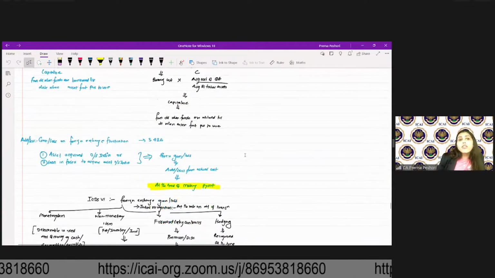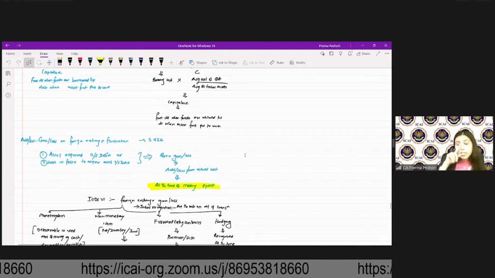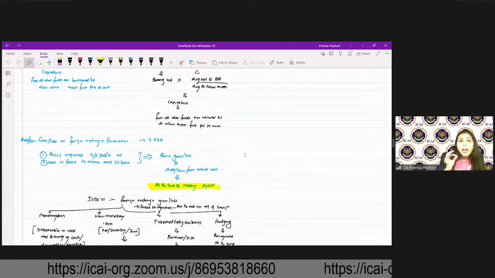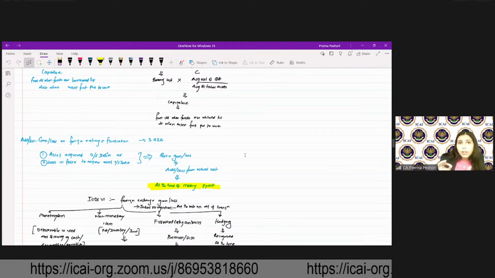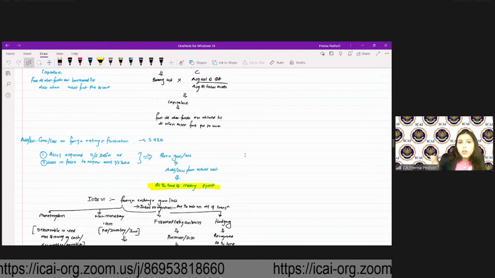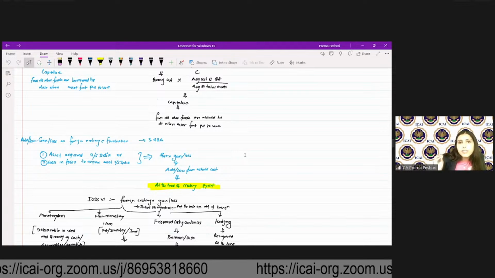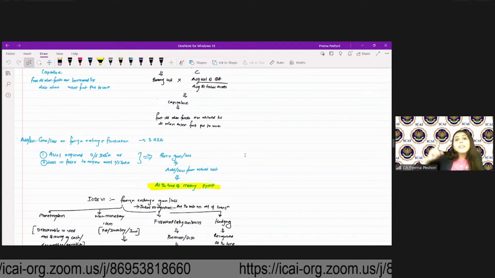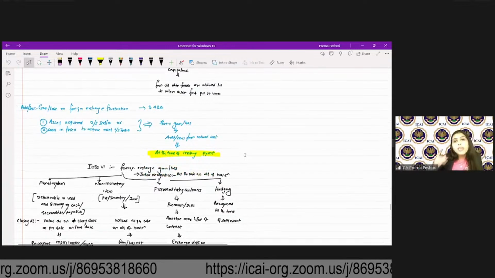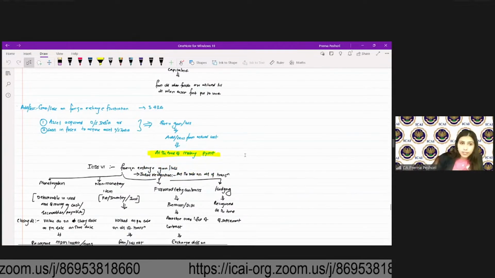Gain or loss on the foreign exchange fluctuation. Section 43A says that if the asset is acquired outside India, or the loan is in foreign exchange to acquire the asset outside India, then foreign exchange gain or loss has to be adjusted to the actual cost at the time of making the payment. At the time of making the payment, you will adjust. So the asset should be purchased outside India.